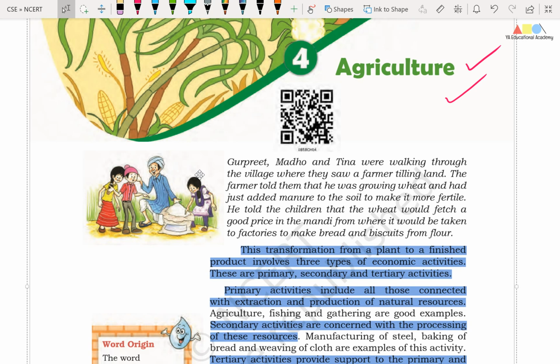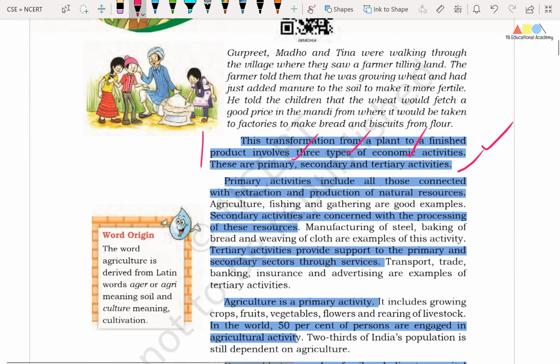Let's start the lesson. Friends, the transformation from a plant to a finished product involves three types of economic activities. These are primary, secondary and tertiary activities. So you already know about these things. Any economic activity involves three stages, those are primary, secondary and tertiary levels.